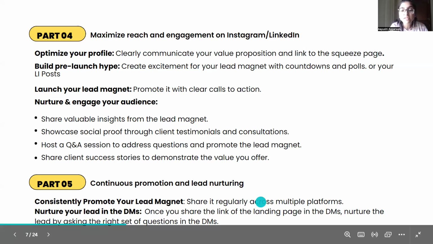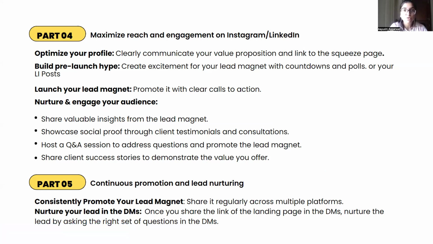And once you share the link of the landing page in the DMs, right? People who are messaging you in the DMs, saying, okay, please share me the lead magnet, and you send across your squeeze page, you nurture those leads further in the DMs by asking the right set of questions. We have already given you a doc on how to ask the right set of questions in the DMs.